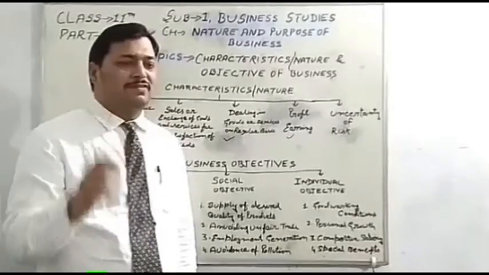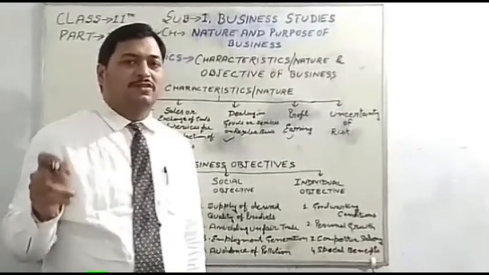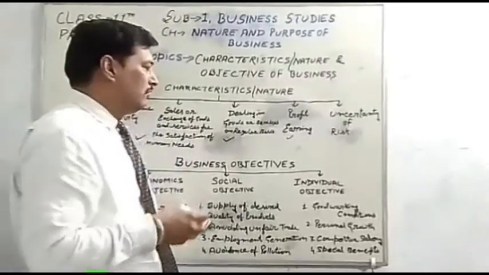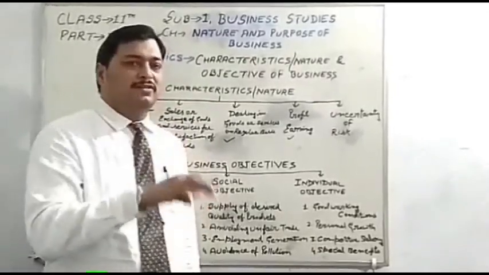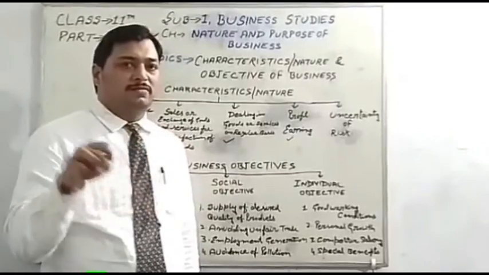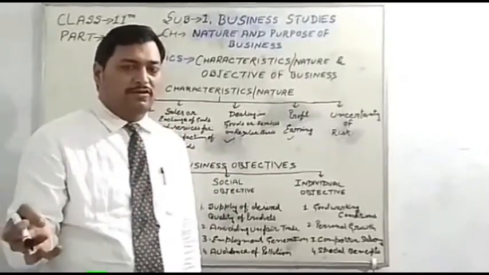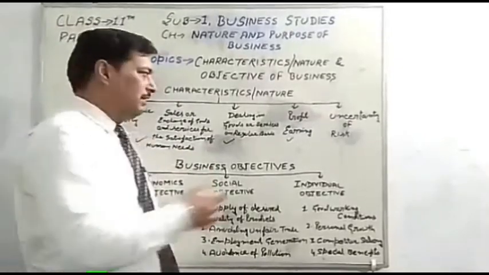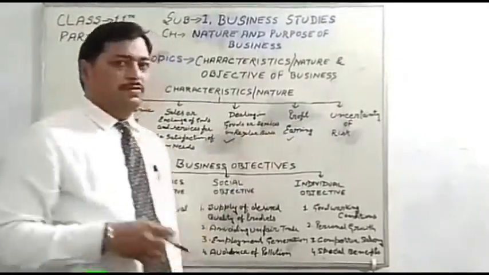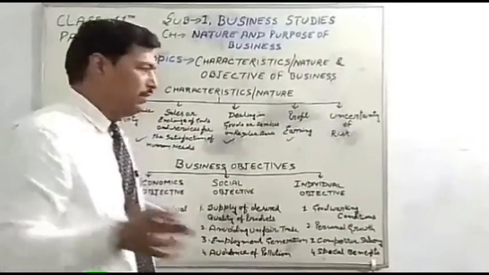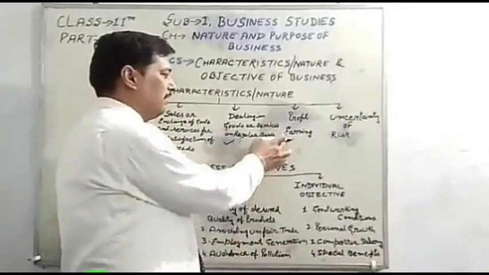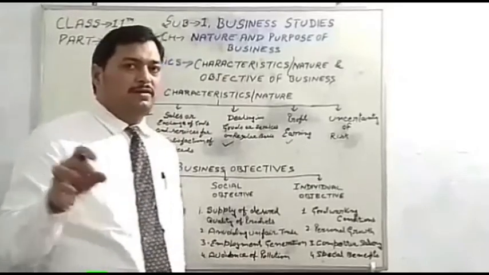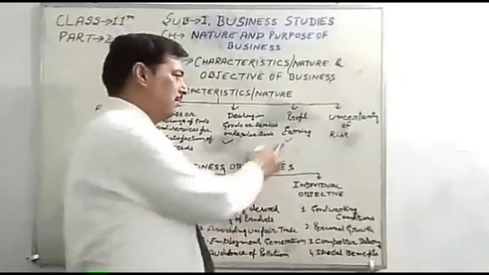Suppose a businessman distributes his goods as charity, meaning donation. Then the transactions are not recorded in money, so it is not bearing a profit. So the main objective of earning profit in business is compulsory.